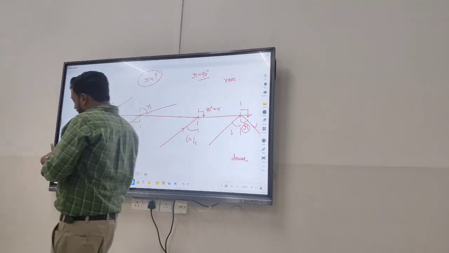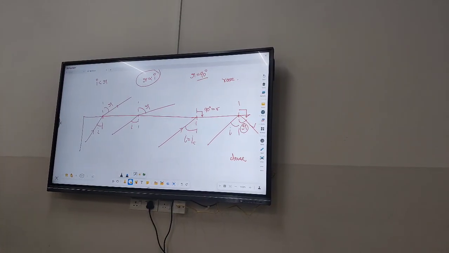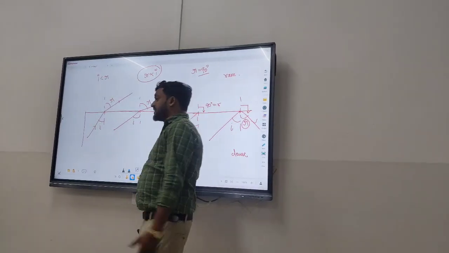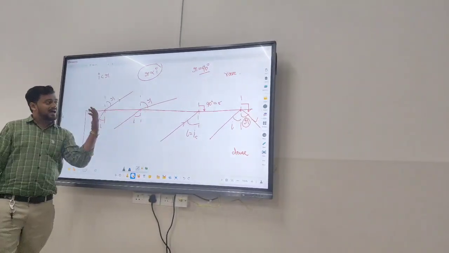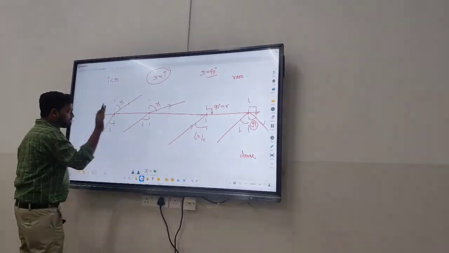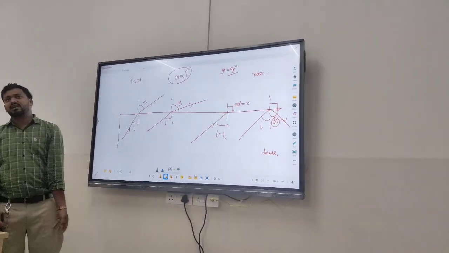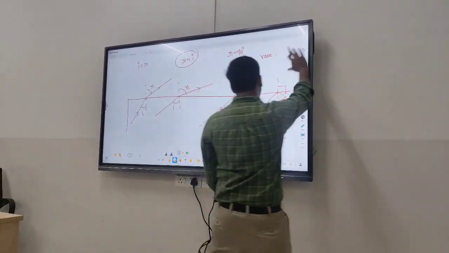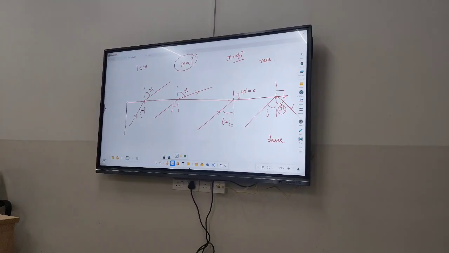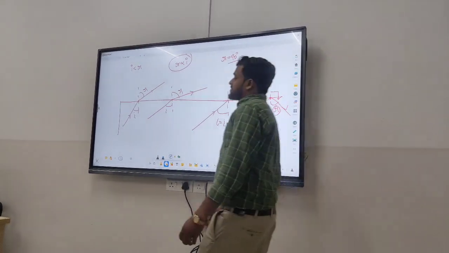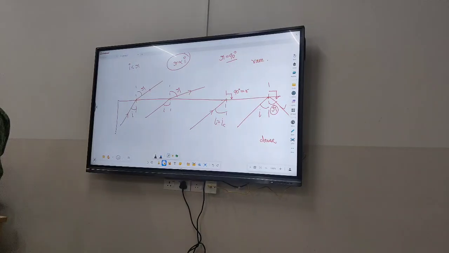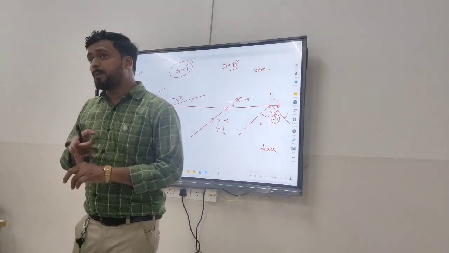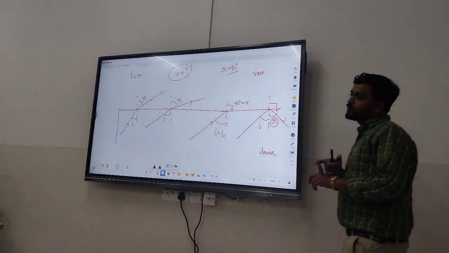As I told, there are three possibilities: reflection, absorption and transmittance. In this particular case, again the possibility of transmittance and absorption has been cancelled out. In the normal case I have shown only the reflection, but also some portion of the light energy is getting reflected. But here, all the light energy is getting totally internally reflected. That's why we say that there is no loss of energy in total internal reflection. That's why we use the phenomenon of TIR in optical fibers, because we don't want any energy to get wasted.